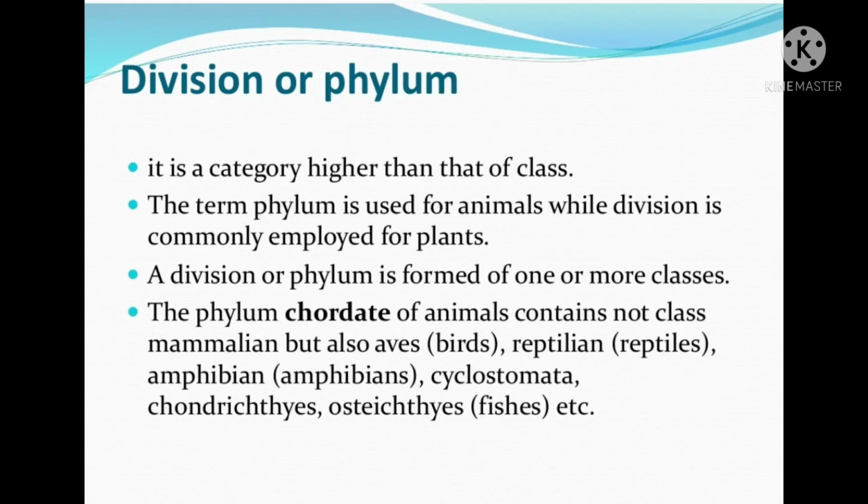Division or phylum. It is a category higher than that of class. The term phylum is used for animals while division is commonly employed for plants. A division or phylum is formed of one or more classes.